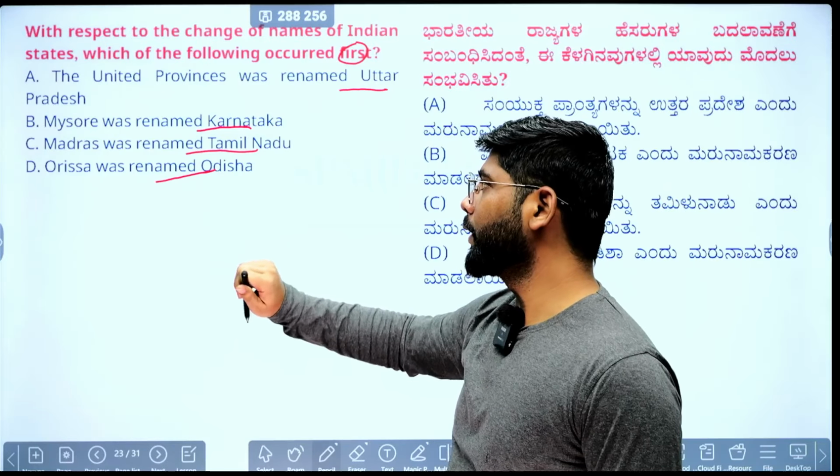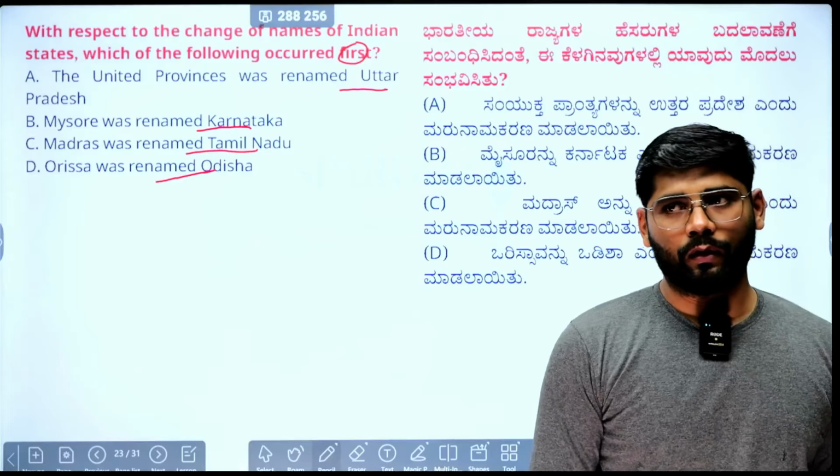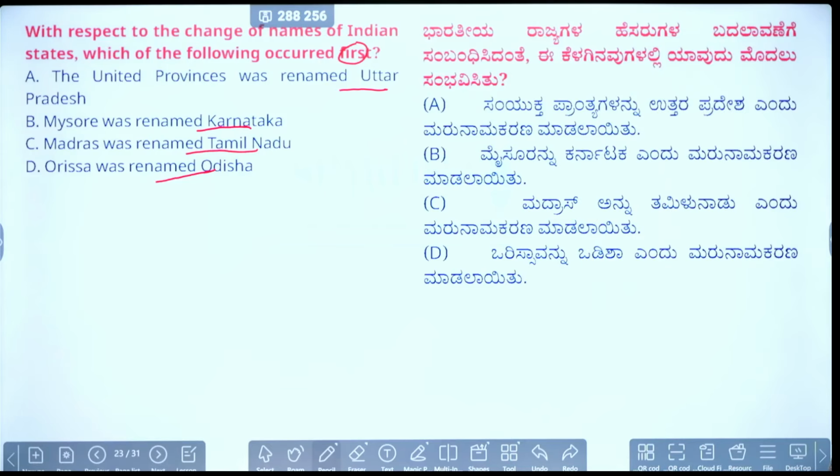Everyone knows the answer, but for revision's sake I have included this. Just answer the correct one.